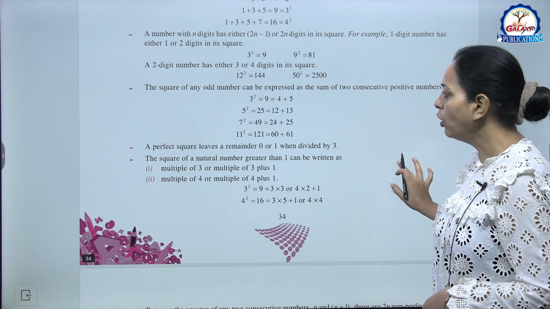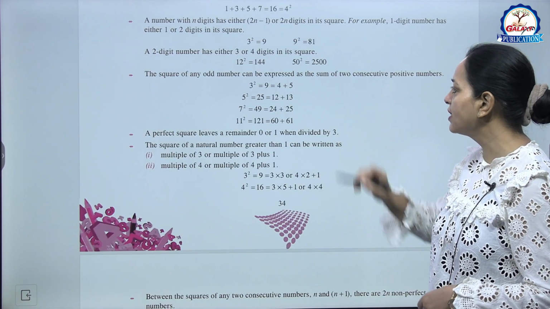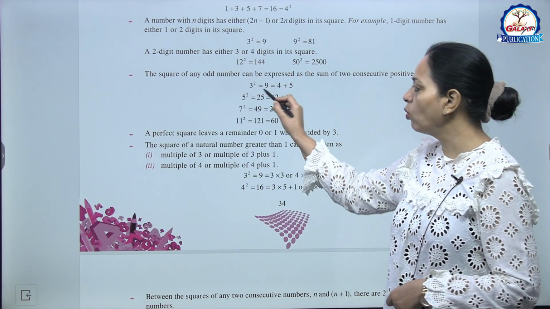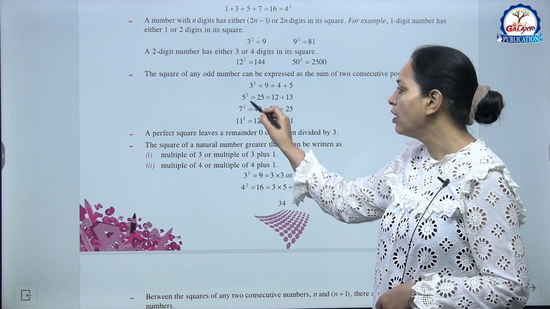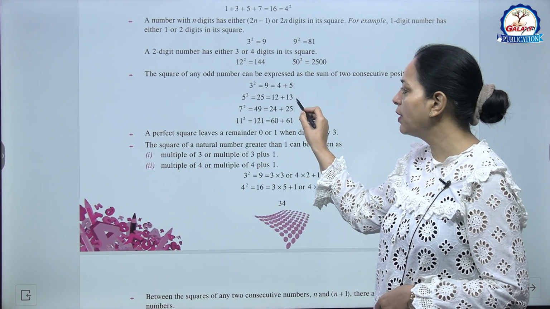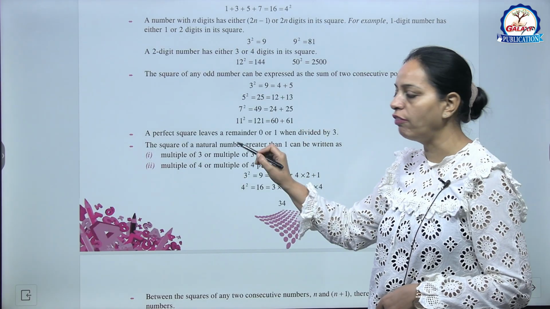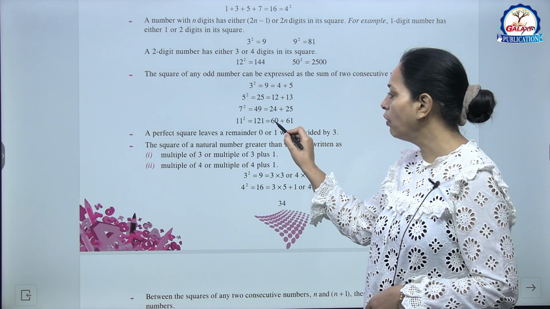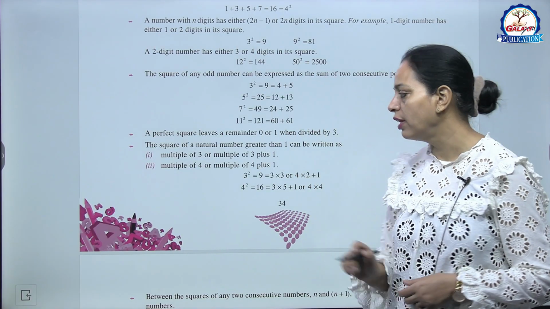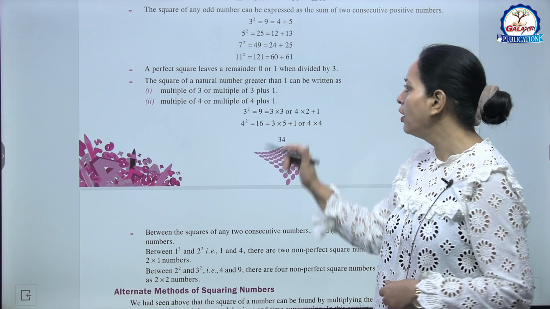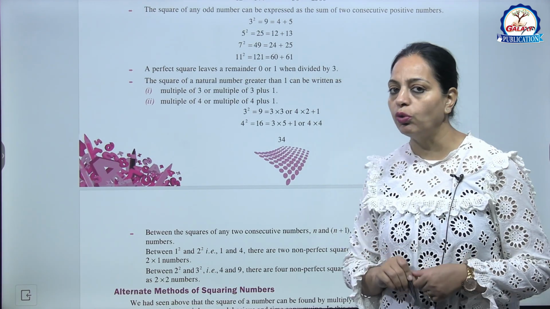Now the square of any odd number can be expressed as the sum of two consecutive positive numbers, like 3 square is 9, 4 plus 5; 5 square is 25, 12 plus 13; 7 square is 49, 24 plus 25; 11 square is 121, 60 plus 61. The next, a perfect square leaves a remainder 0 or 1 when divided by 3.